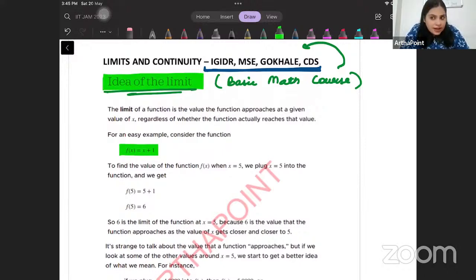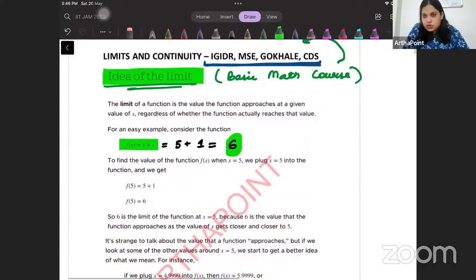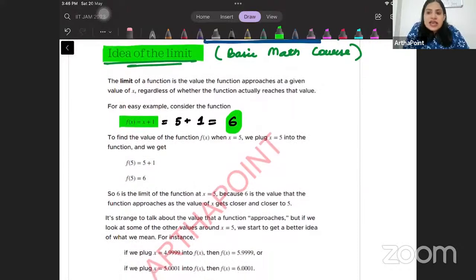So instead of x, you put 5 in the function, and you get 5 plus 1, and you get the answer 6. So the value that this function approaches as x approaches 5, that is the limit of the function, right? As x gets closer and closer to 5, the function gets closer and closer to 6.